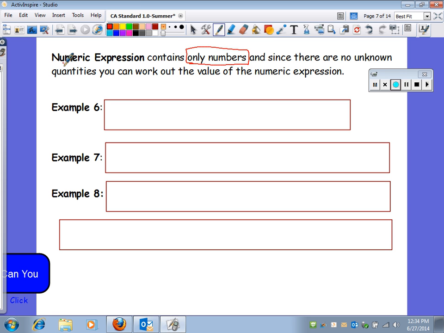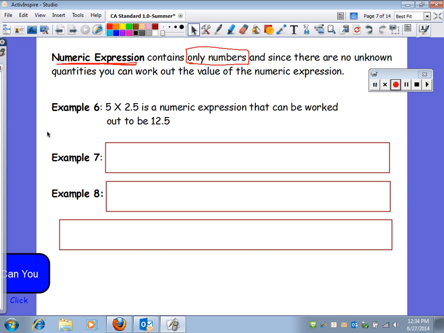So if I have 9 times 2, that's a numeric expression because it has only numbers. Five times 2.5 is a numeric expression. And numeric expressions can be worked out. A numeric expression, you might even want to write that up in here, can be solved.